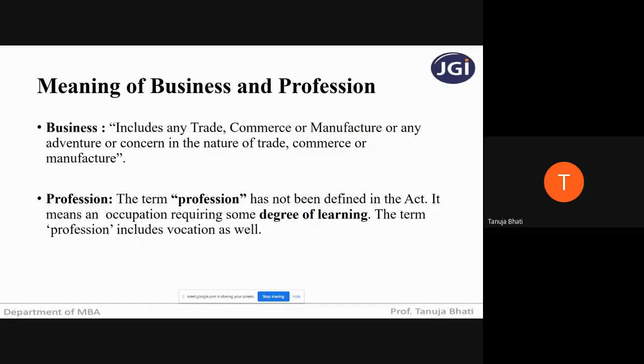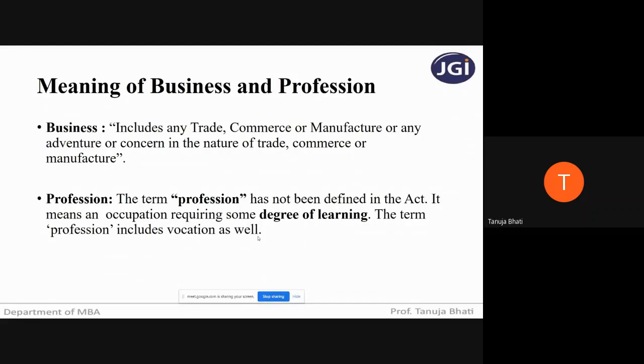Next, what is the meaning of profession? Is profession and business the same? Let me tell you, students, business and profession are not the same. The term profession has not been defined in the Income Tax Act, but it means an occupation requiring some degree of learning. And the term profession includes vocation as well. So remember, students, profession means where some degree of talent, some degree of learning is required.